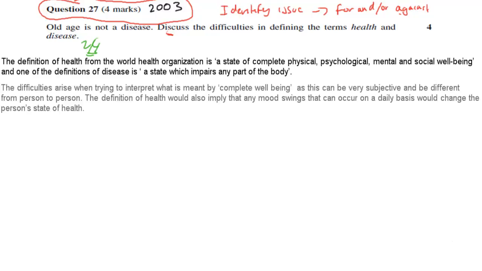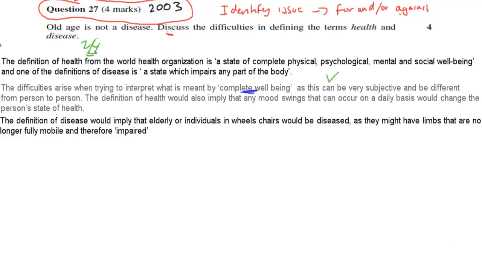And first I'll talk about health. Difficulties arise when trying to interpret what is meant by complete well-being, as this can be very subjective, which means opinion driven, and can be different from person to person. The definition of health would also imply that any mood swings that can occur on a daily basis would change the person's state of health. You've now discussed the actual difficulties with the definition of health.